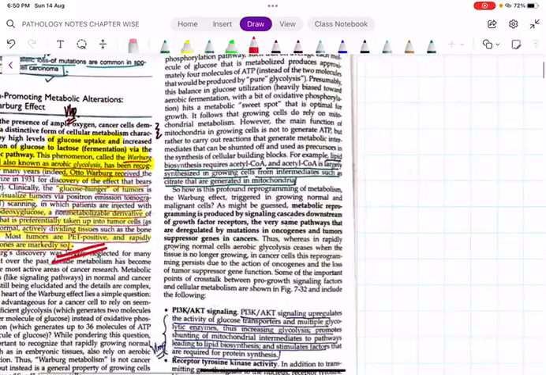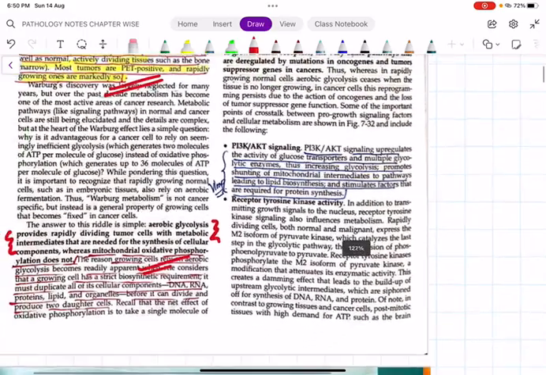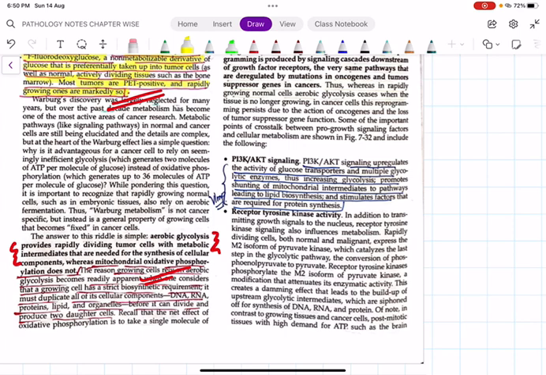And remember, what is the mechanism of this Warburg effect? Just remember two important mechanisms. One is PI3K AKT signaling, and the next one is receptor tyrosine kinase activity. The PI3K AKT signaling pathway is known to upregulate the activity of glucose transporters and multiple glycolytic enzymes. As a result, it will increase glycolysis, and there will be shunting of mitochondrial intermediates to pathways which lead to lipid biosynthesis, and at the same time there will be enhanced protein synthesis also.